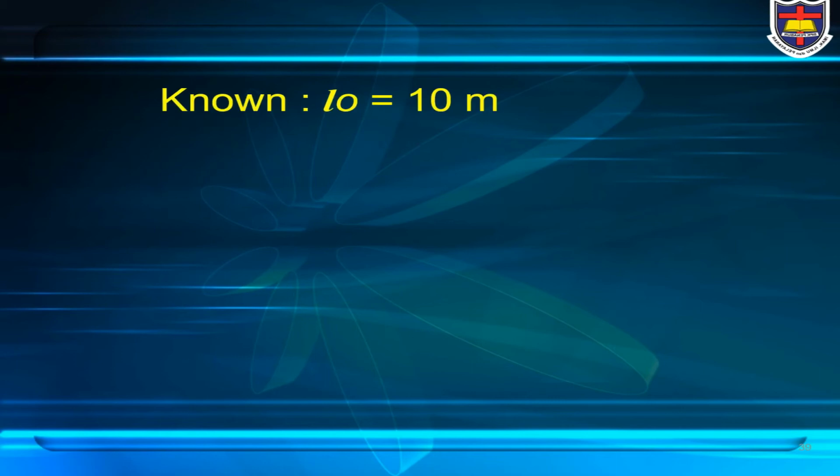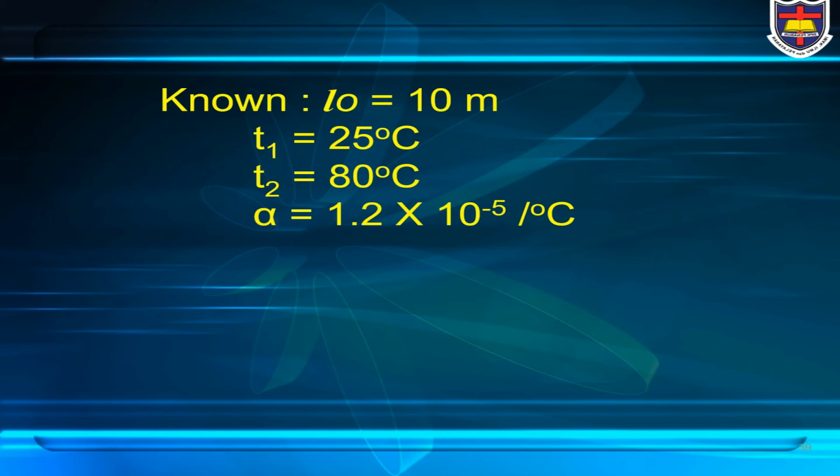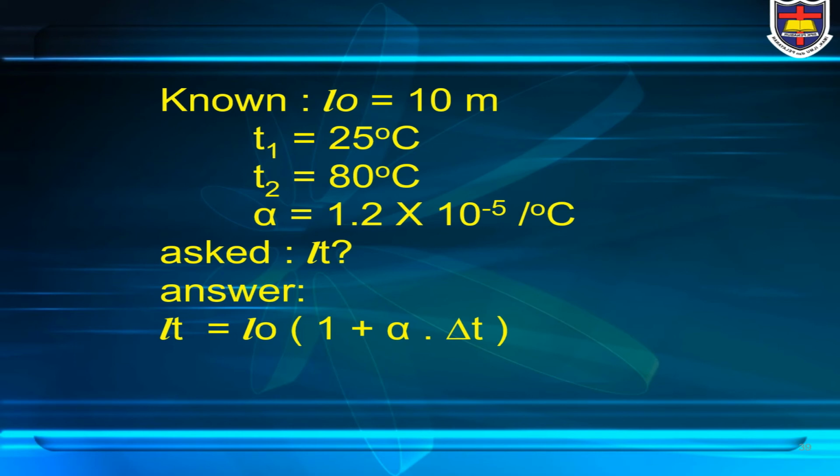Solution. Now, L0 is 10 meters, T1 is 25 degrees Celsius, T2 is 80 degrees Celsius, alpha is 1.2 times 10 to the power of minus 5 per degree Celsius, and as LT, the answer is LT equals L0 bracket 1 plus alpha times delta T equals 10 bracket 1 plus 1.2 times 10 to the power of minus 5 times 55.